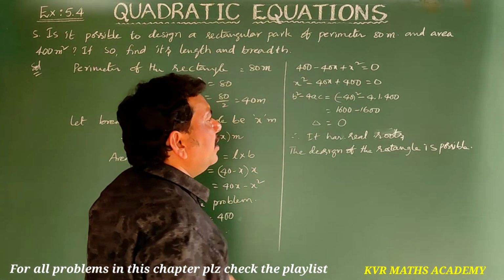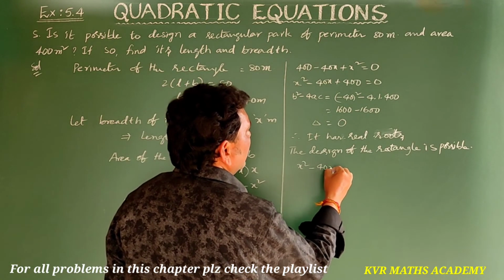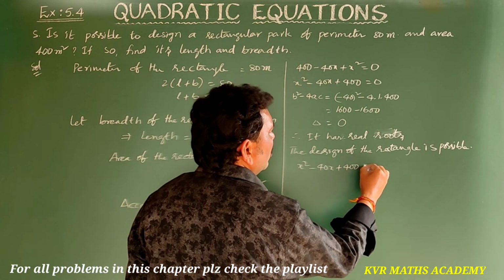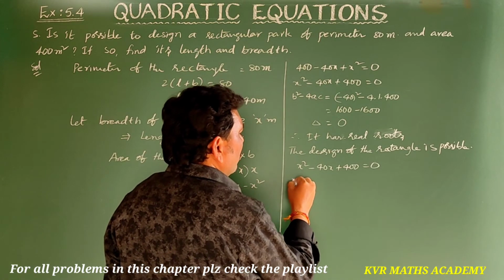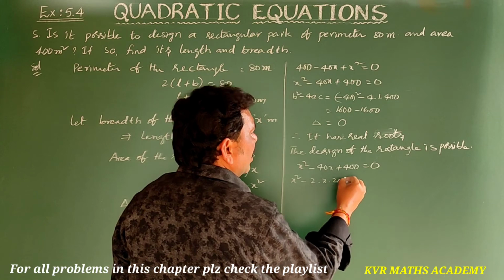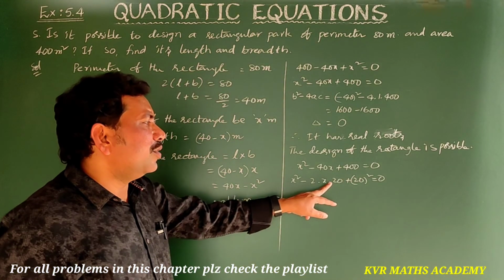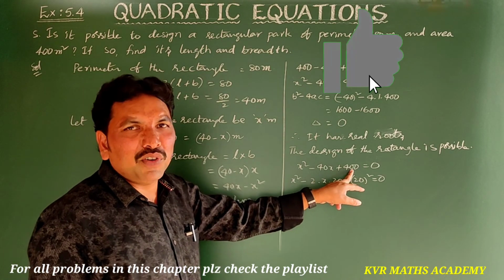Now let us find the factors. x square minus 40x plus 400 is equal to 0. It is in the form of x square minus 2 into x into 20 plus 20 square is equal to 0. 2 20s are 40, 40x, 20 square means 400.